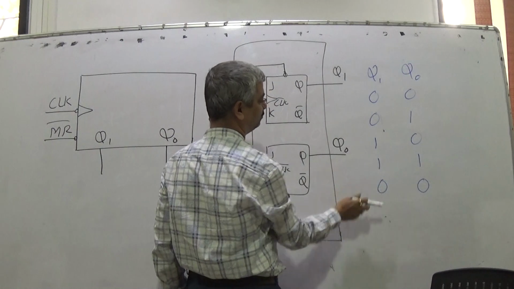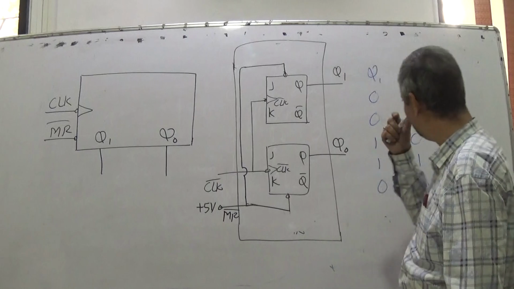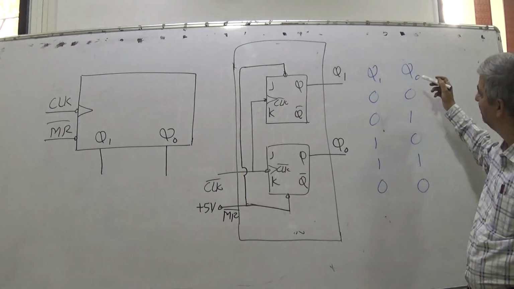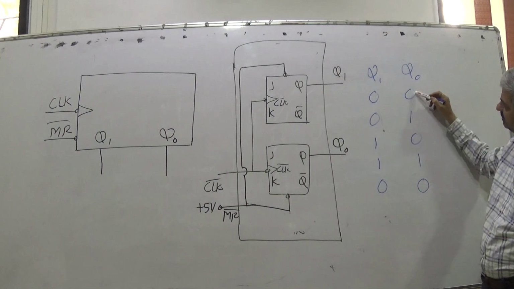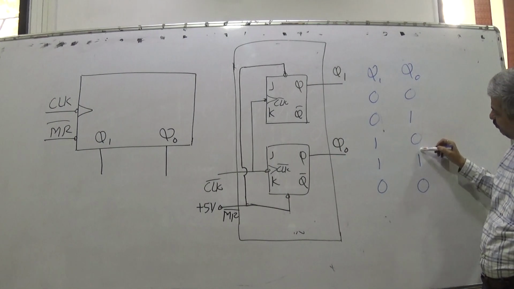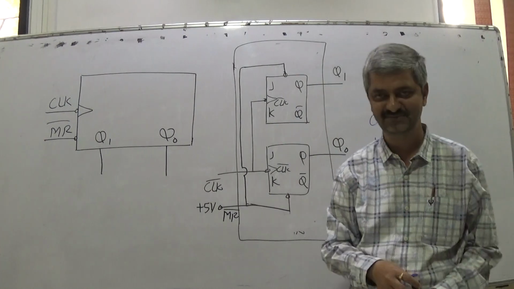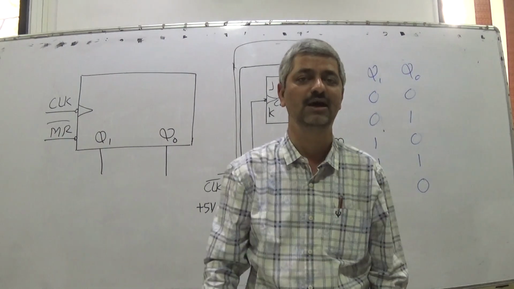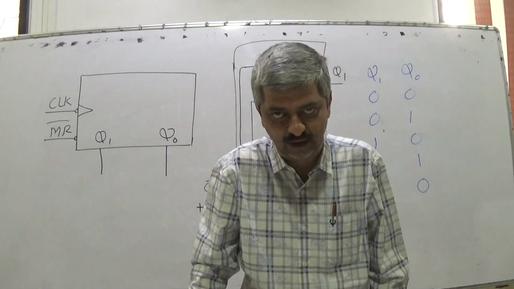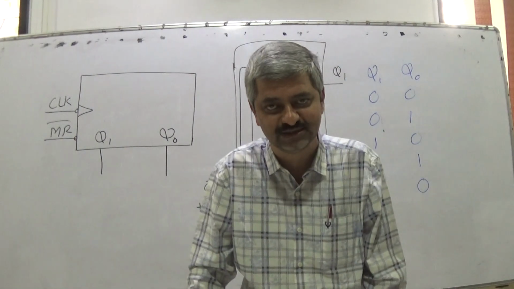Thinking in this manner, if I look at this counter output Q0, what do I find? 0 to 1, 1 to 0, 0 to 1, 1 to 0. So always it is toggling. A simple observation: Q0 always toggles. In a 2-bit counter, the least significant bit Q0 always toggles.